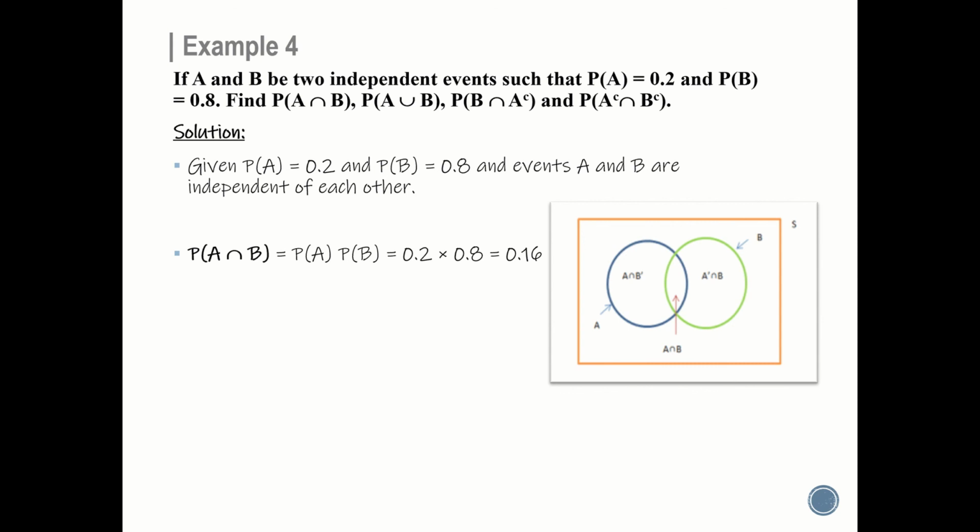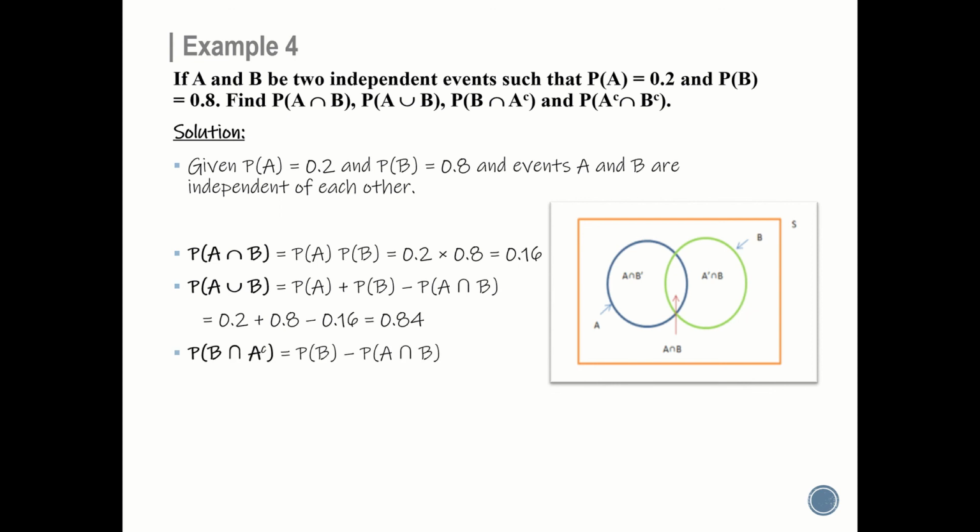P of A union B equal to P of A plus P of B minus P of A intersection B using addition law of probability. When we substitute the values, we get the answer as 0.84. Next part of the problem, P of B intersection A complement.